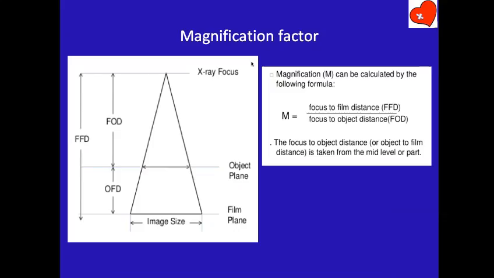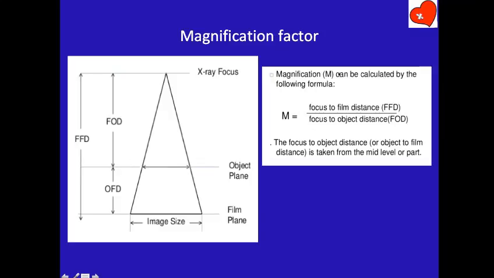So there is a formula for correcting this also. We have FFD, which is focus to film distance. Focus is the X-ray source. They call it film because of the X-ray plate, but you can call it image intensifier also. The other one is FOD, focus to object distance.